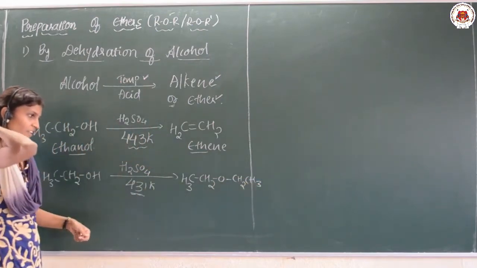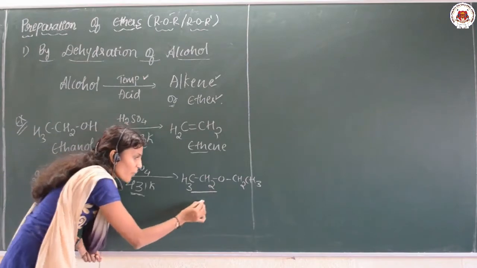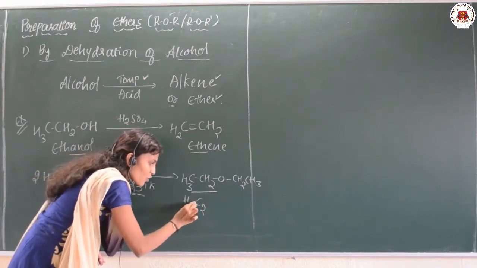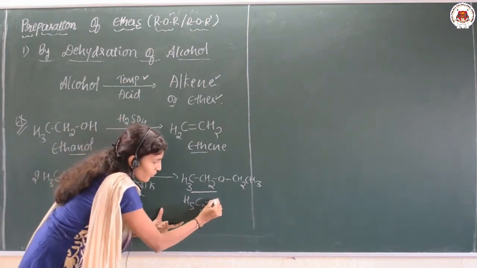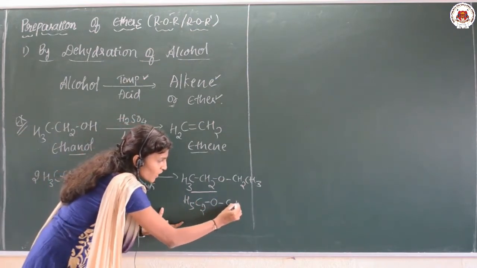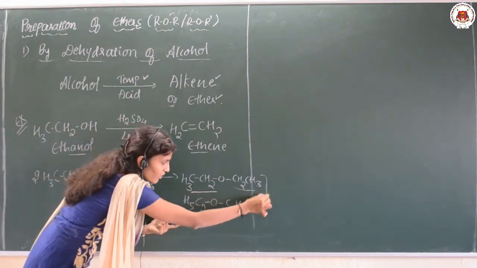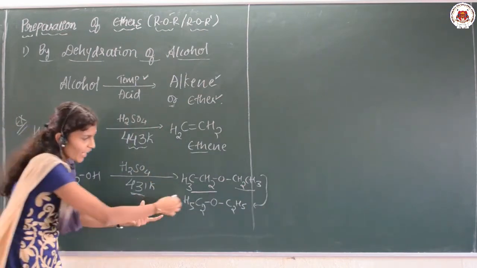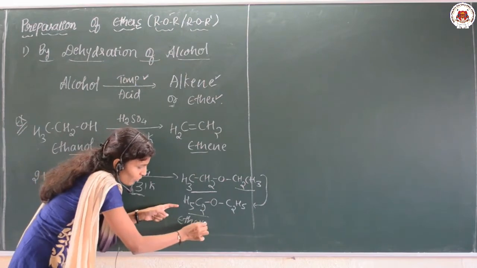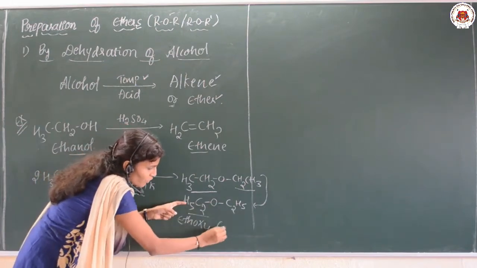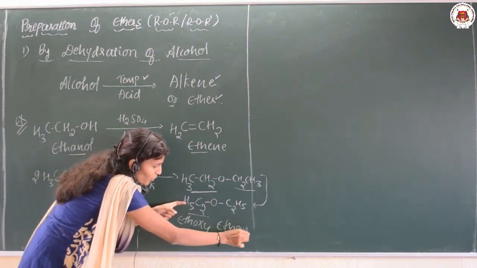In some books they give this group as C2H5, which means ethyl, then O, and here also C2H5. It is nothing but this only. The name of this compound is ethoxyethane, both groups being the same.